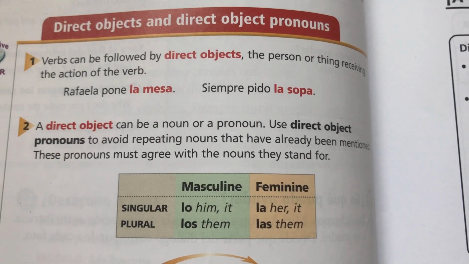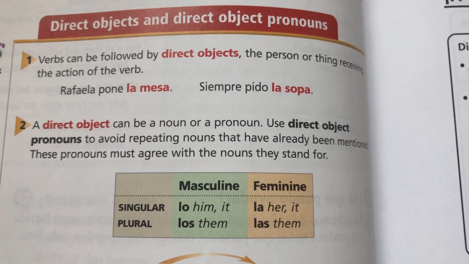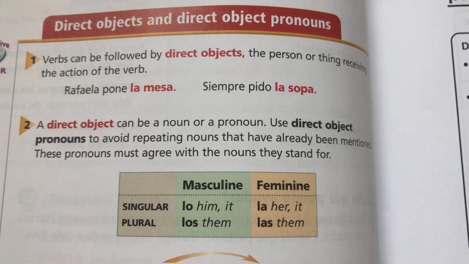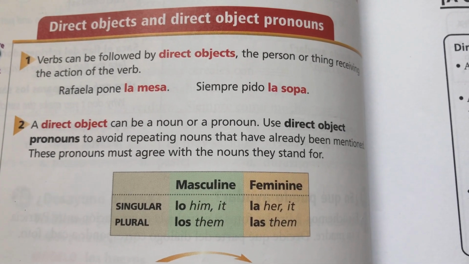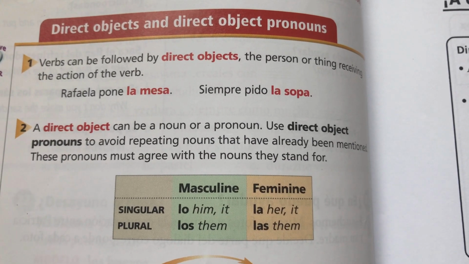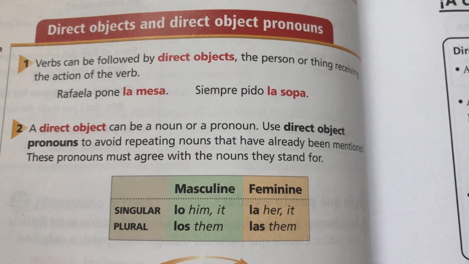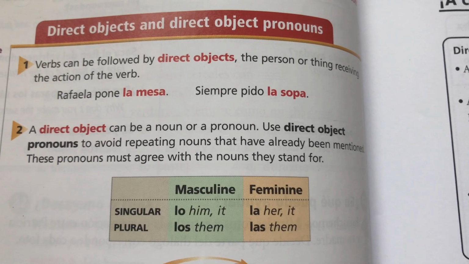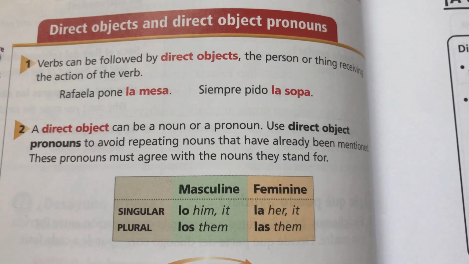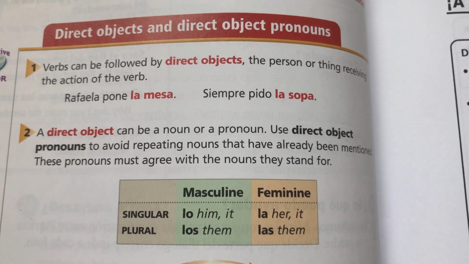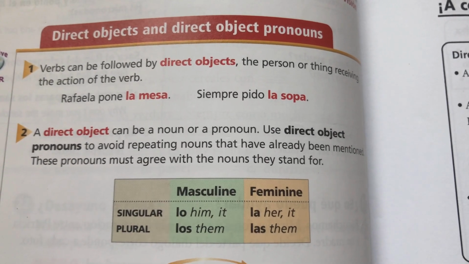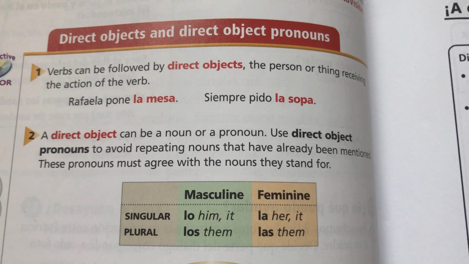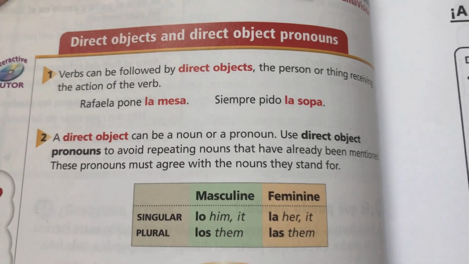What does she set? What's the object? The table is. Then you have siempre pido sopa. Always do I order the soup. Okay? So the soup is the direct object, the thing that is getting ordered. I'm the subject. It's understood. I'm the subject, and what I always ask for is soup, or I always order soup. So order would be the verb.